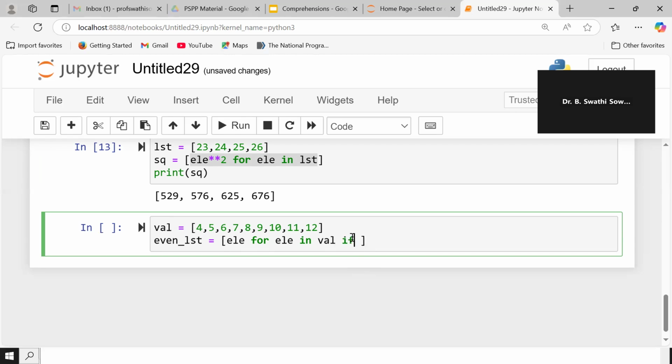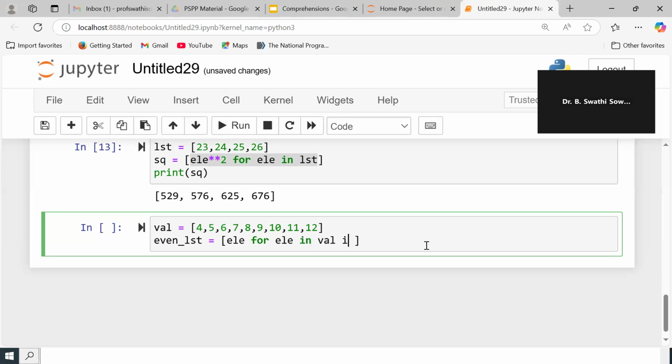And I have to check one condition. What is the condition for an even number? If element modulus of 2 double equal to 0. So this is the only condition I have. Listen carefully, I will explain again. I want an element after reading the entire contents, for element in values.